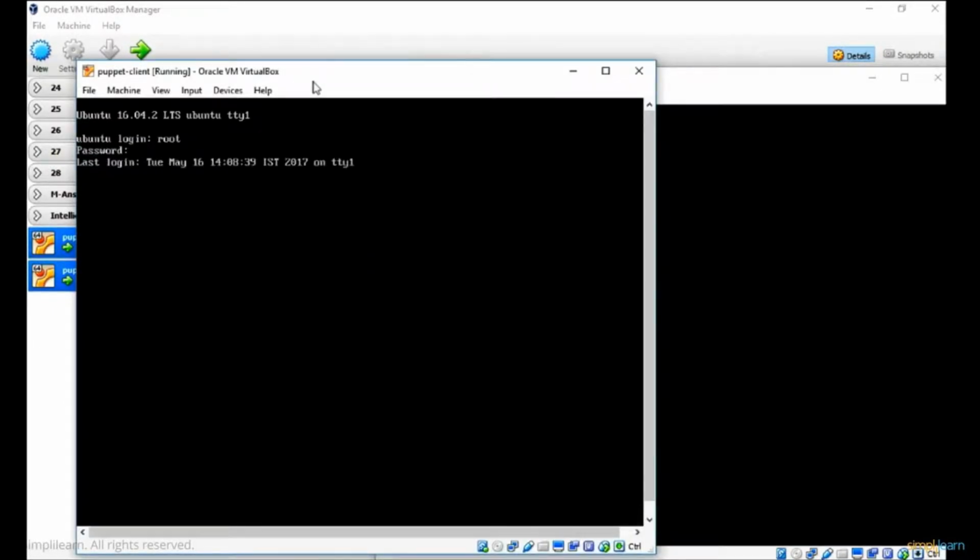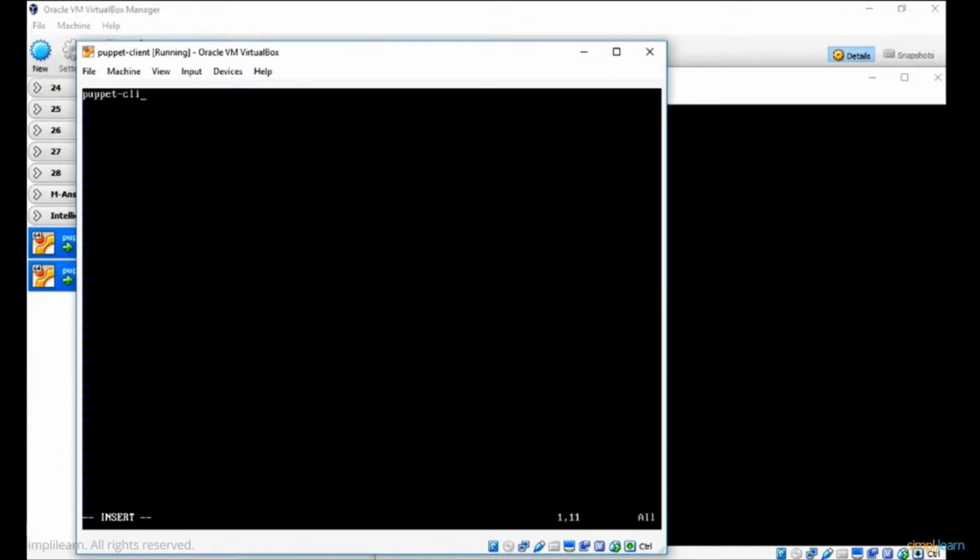The first thing I'll do is log in using root and the Red Hat password, and then I'll change the hostname. So I'll say vim /etc/hostname. This will open the hostname file in a text editor, which is vim. And we'll do dd, which will delete the existing hostname. Then press i for insert mode and finally I'll type client, which will be the hostname of this machine. I'll save this file by pressing escape, colon, wq, exclamation mark. And I'll reboot the machine.